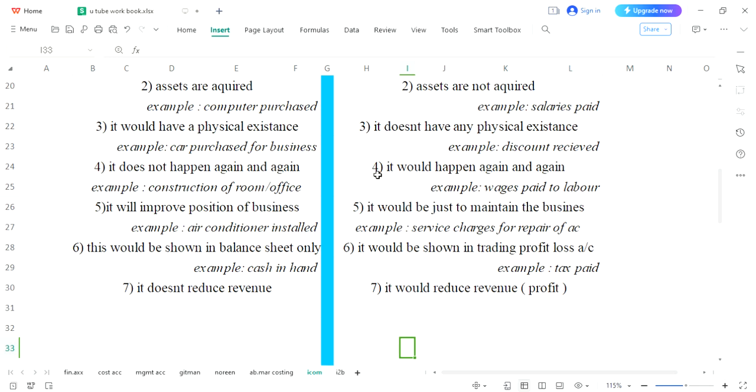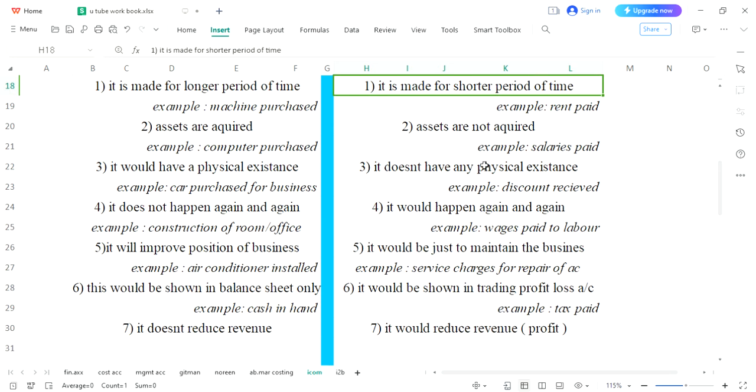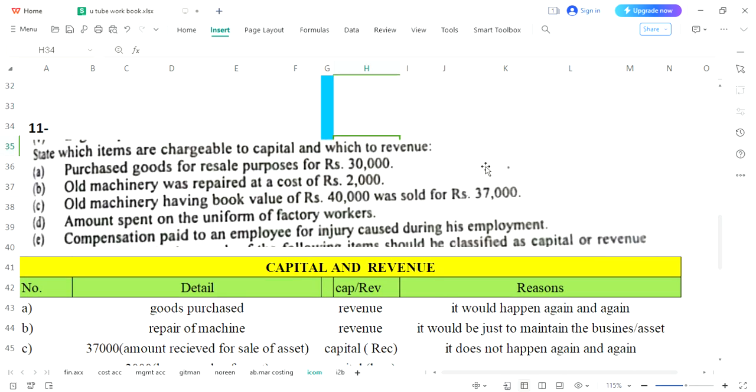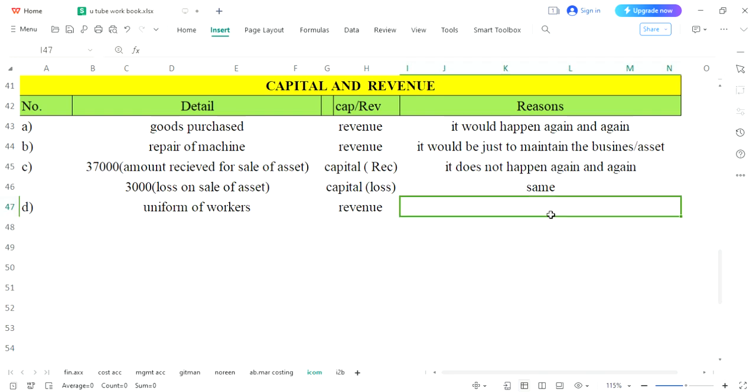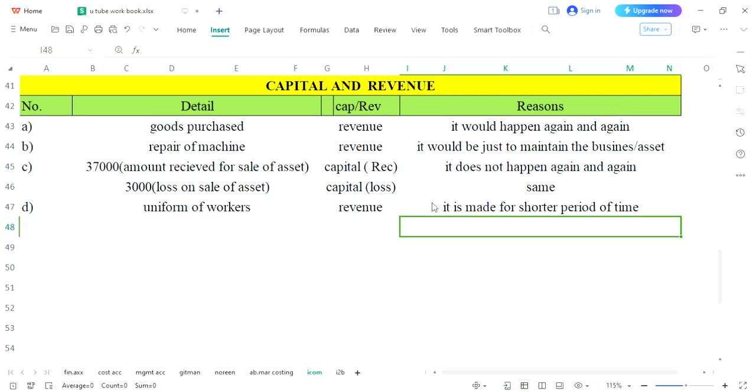Uniform for the workers would happen again and again. Yes, it is possible. But the first narration was that it is made for a shorter period of time. Yes, we can take it. Alright guys, so uniform is revenue, and the reason we have established is that it is made for a shorter period of time.